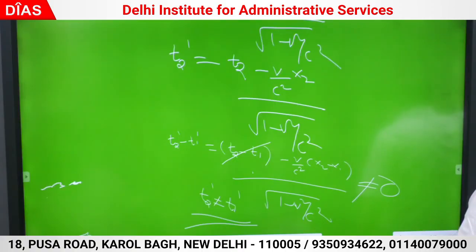I am going to check what is going to happen in frame S dash. That means I have to generate t1 dash and t2 dash. x1, t1 measured, I have to generate t1 dash. What I need to do? Lorentz transforms. Proved. Vice versa can also be proved. That's what I said. Events which are simultaneous in frame S, they are not simultaneous in other, and vice versa.